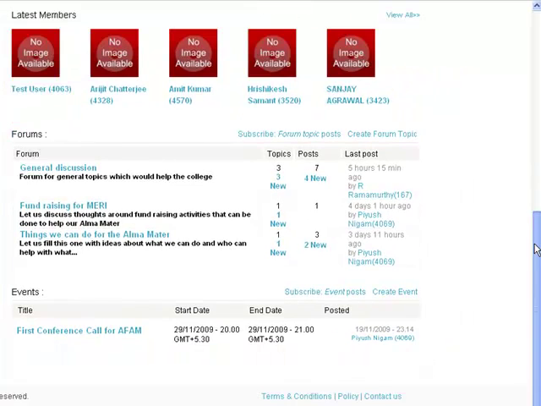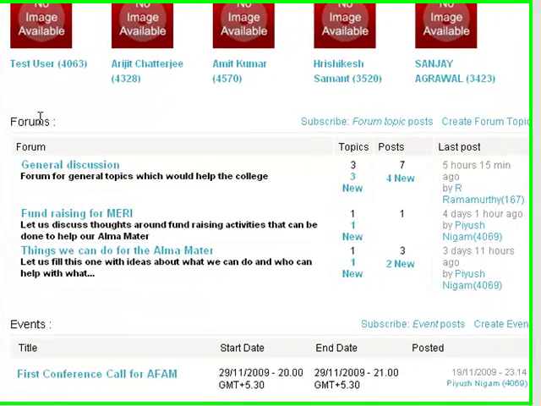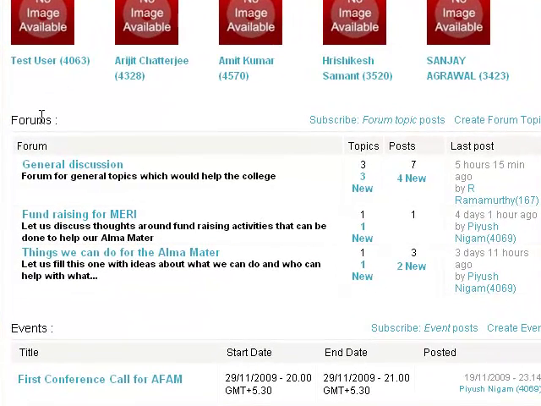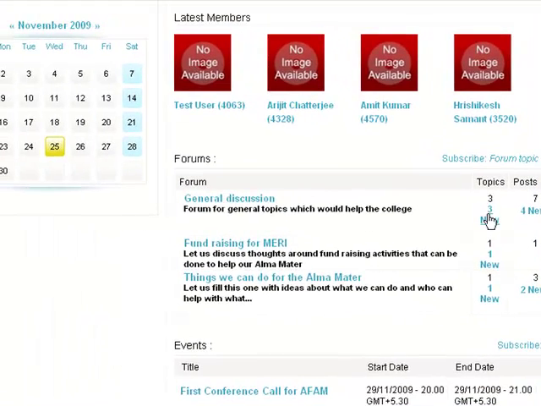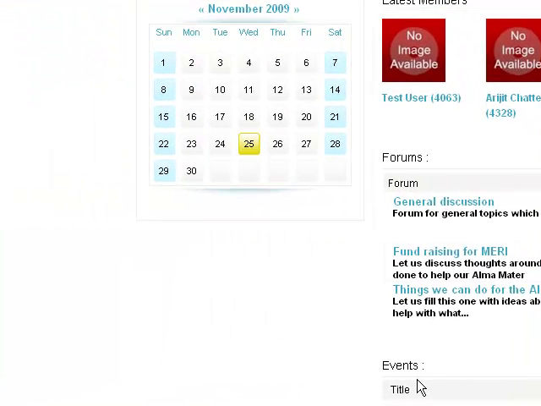Now there is the forum section. There are already detailed tutorials, in fact two detailed tutorials, on how to use forums. I would strongly recommend that all the members, all the people who want to use the group functionality, go through those also. If you have any questions, you can always email me at 22knots.com. Now let's look at the other section that exists here, which is the event section.